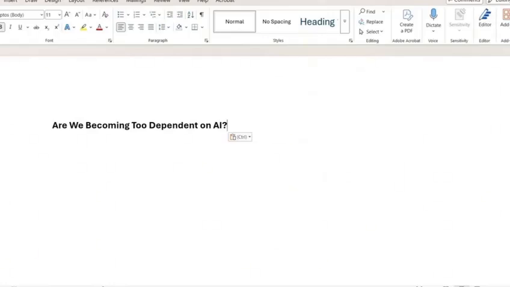Step 1. Introduction. Let's start with the introduction. Your introduction should do these three things. Introduce the topic, give some background, end with a clear question or statement.